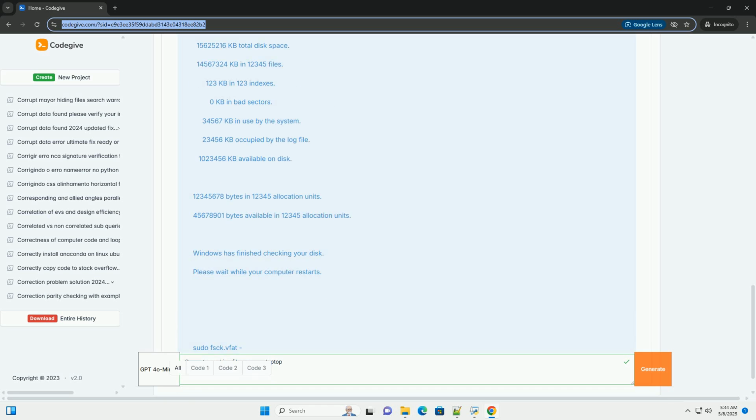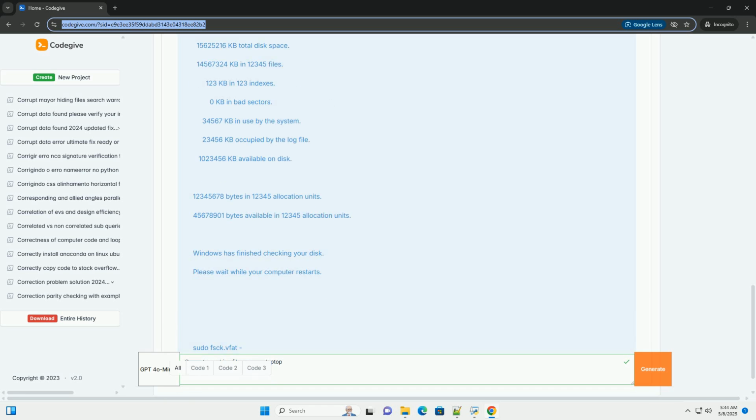Windows, use DiskPart, command line. 1. Open Command Prompt as administrator. 2. Type diskpart and press enter. 3. Type list disk and press enter. Identify the disk number of your pen drive. Be very careful to select the correct disk.